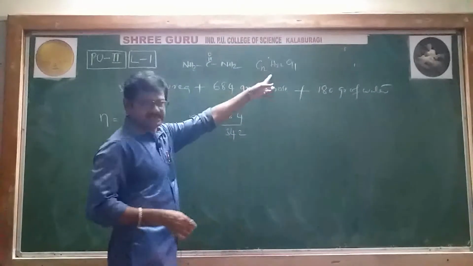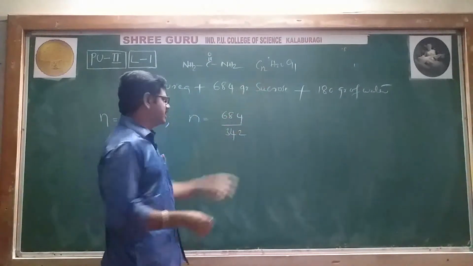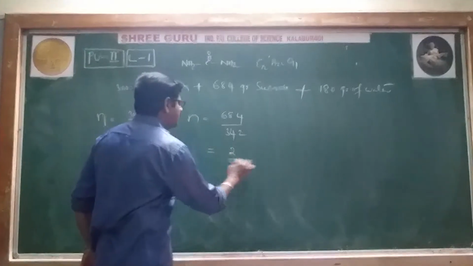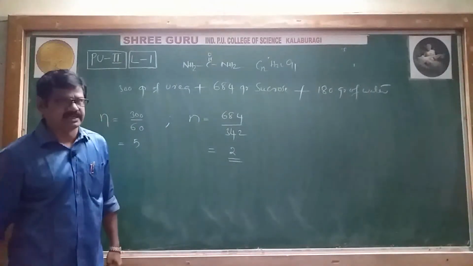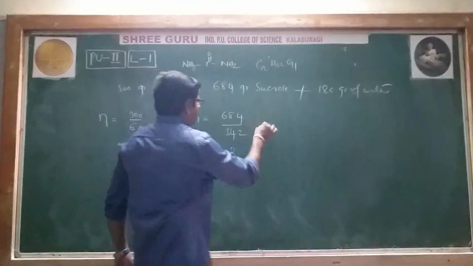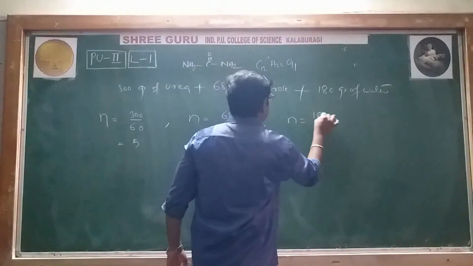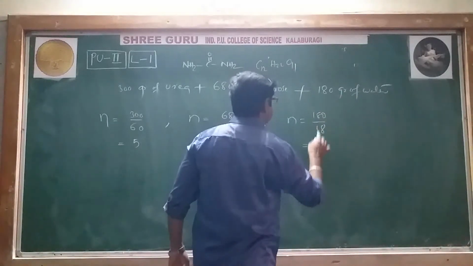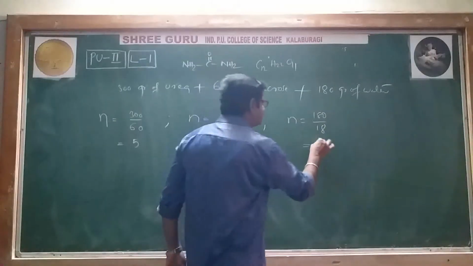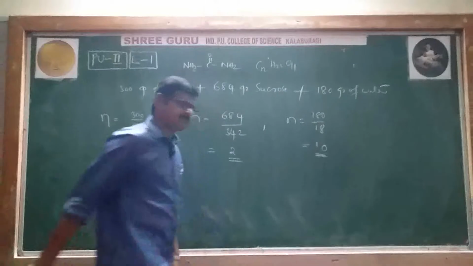If you want, you can calculate it; its molar mass is 342. Then we get just 2 moles. Remember, 2 moles. And next, the number of moles of water: mass divided by molar mass, 180 by 18, which is 10 moles.